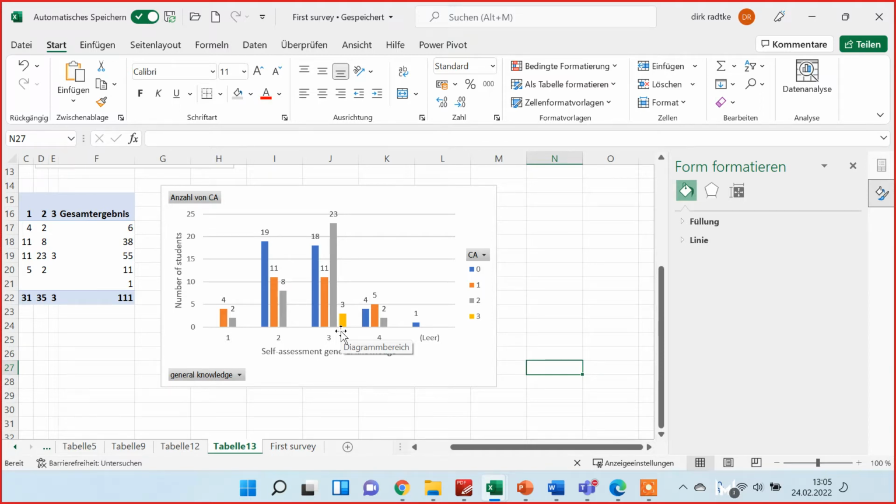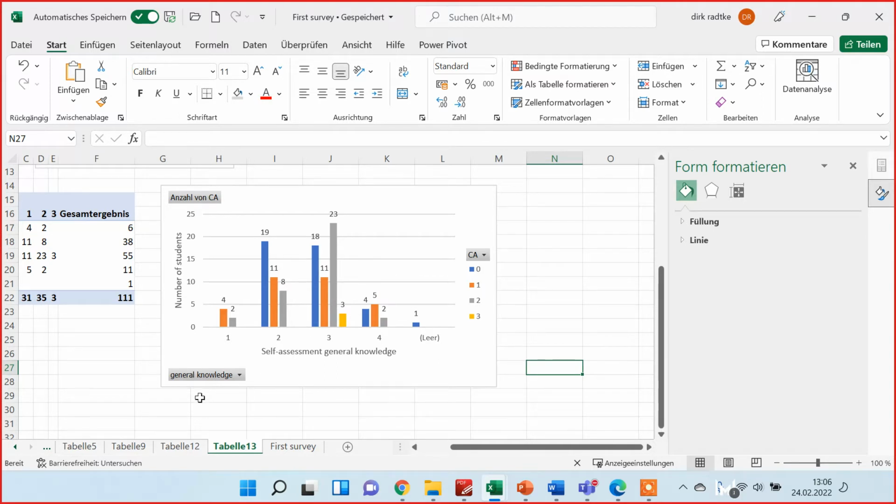Dunning-Krugers don't know what they don't know. So you have 4 people here who didn't get any question correctly, and 5 people who only got 1 question correctly. So that would be our Dunning-Krugers, because they overestimated their knowledge. And we also take as Dunning-Kruger this blue bar, because these rated their general knowledge with 3, so relatively high, but they couldn't answer any question correctly. So these would be our Dunning-Kruger.